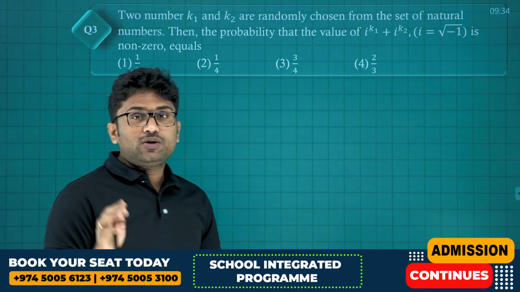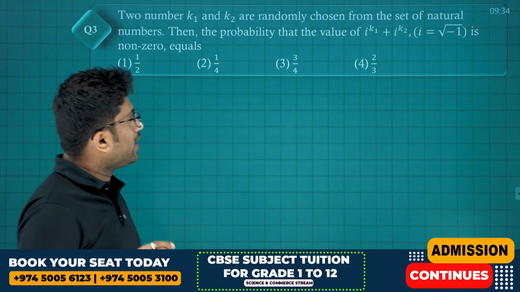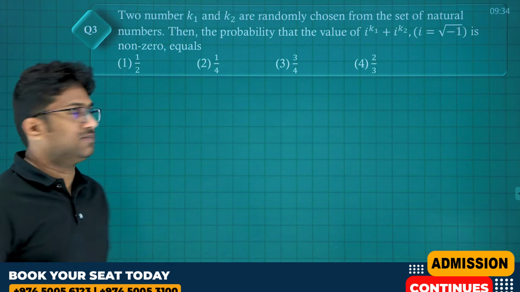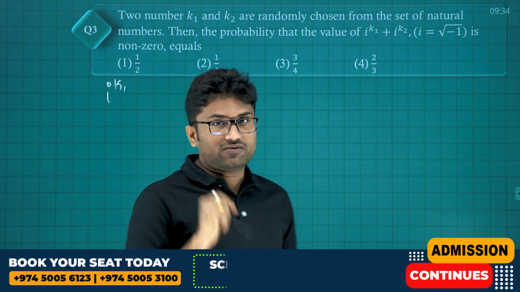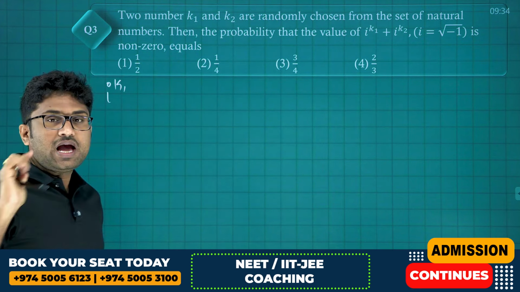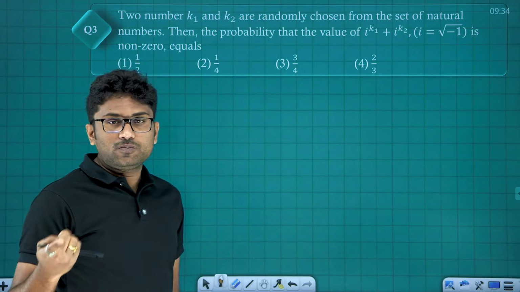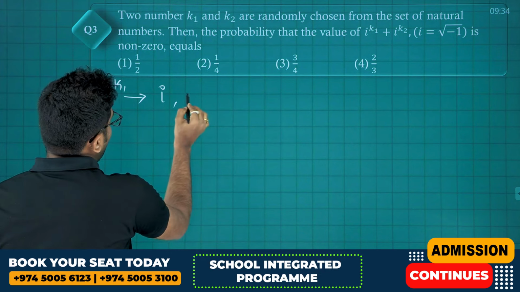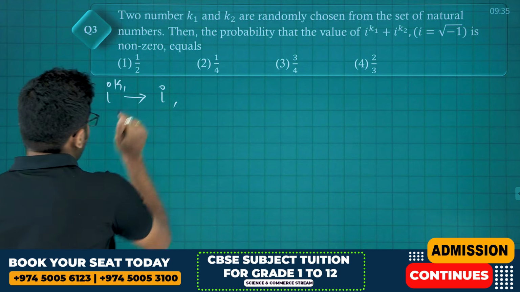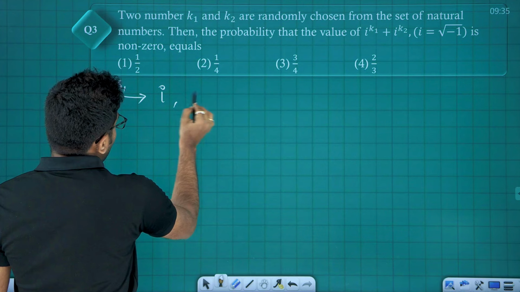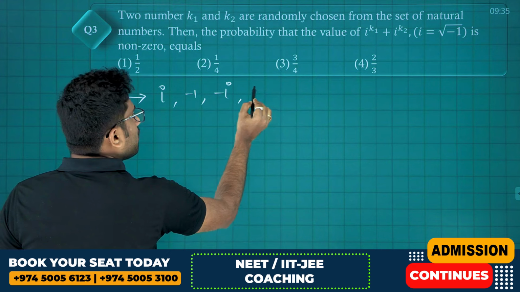Two numbers k1 and k2 are randomly chosen from the set of natural numbers. Then find the probability that the value of i power k1 plus i power k2 is non-zero. First, generally for k1 belonging to any natural number, i power k1 yields either i or i square. If k1 is of the 4n plus 1 form, you get i. 4n plus 2 form, i square, that is minus 1. 4n plus 3 form, minus i. 4n form, plus 1. That's it.